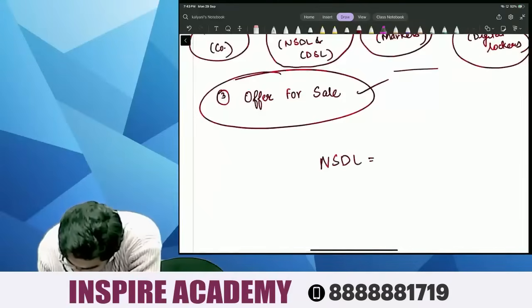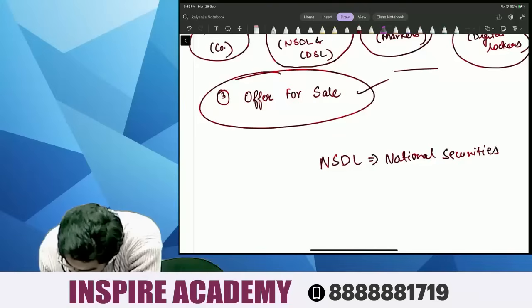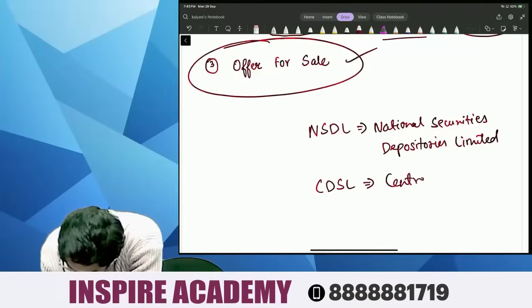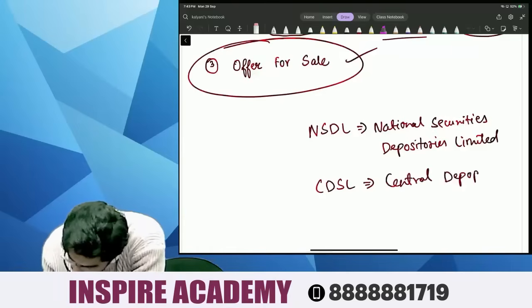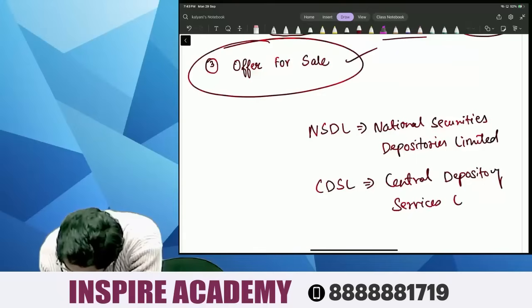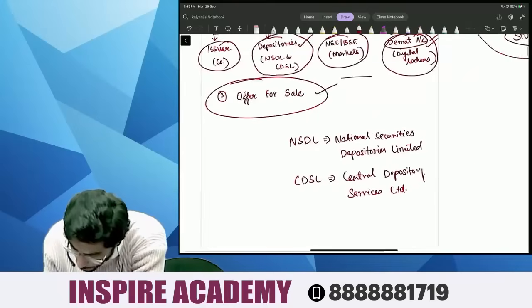NSDL stands for National Securities Depositories Limited, and CDSL stands for, people, Central Depository Services Limited. Very simple, people.